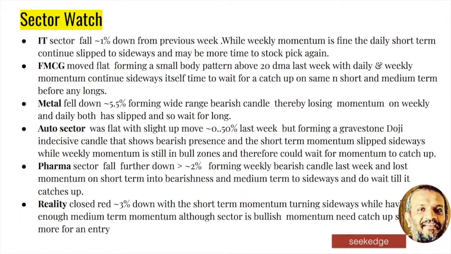So that's the sectoral watch as of now. Auto is the only sector which has some indication of bullishness, and metal has fallen the largest, by 5.5%. So even realty, which was going well, is now showing bearish signs, right? That's the sectoral watch for the next week.